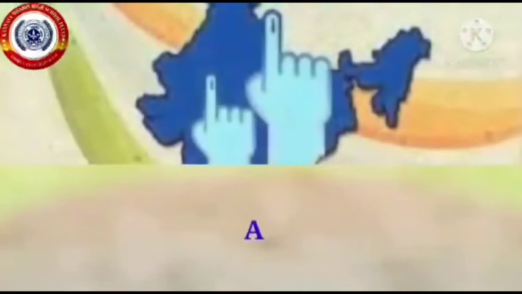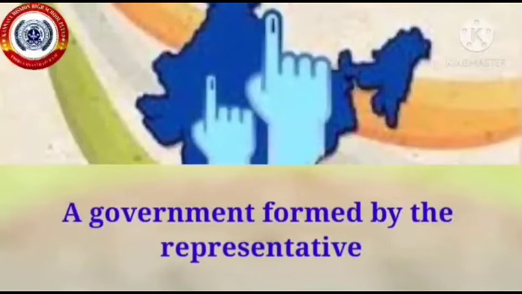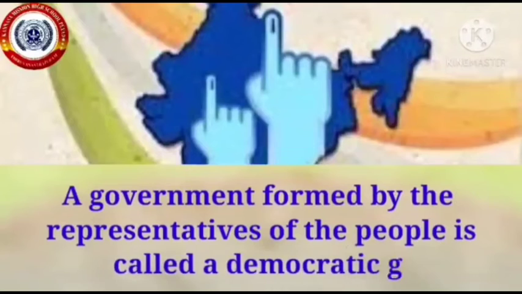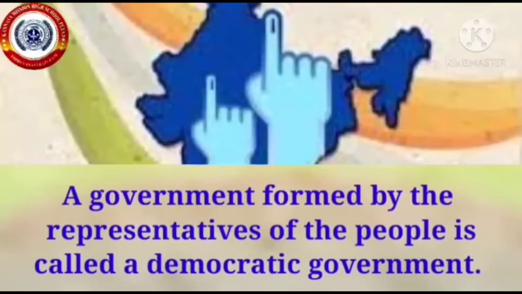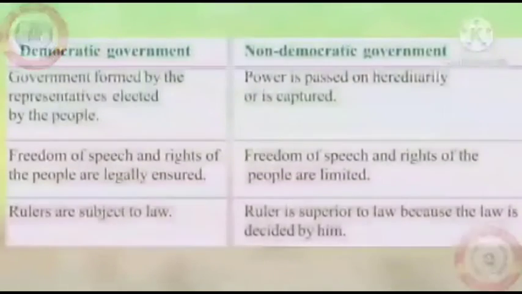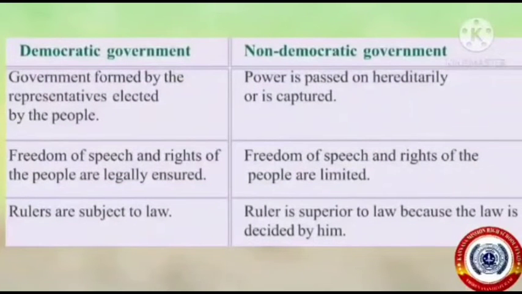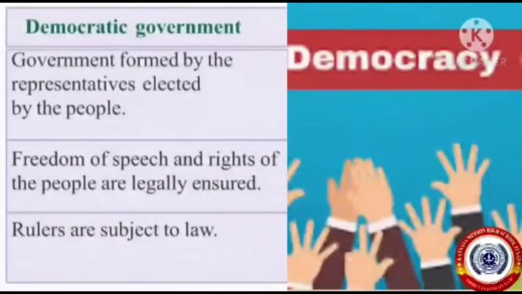You are aware that India has a democratic form of government. A government formed by the representatives of the people is called a democratic government. Let's analyze the features of democratic and non-democratic governments. Democratic government: government formed by the representatives elected by the people. Freedom of speech and rights of the people are legally ensured. And rulers are subject to law.